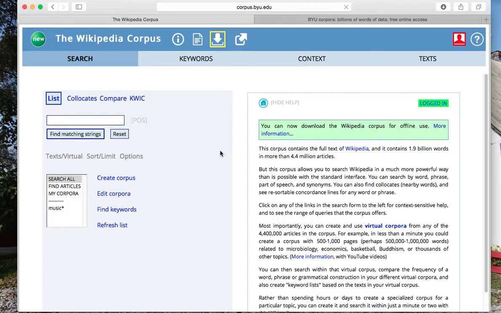On the other hand, it still does allow a huge amount of searching through a big amount of data. So in the end, it's a nice tool and a pretty fun way to look at language.